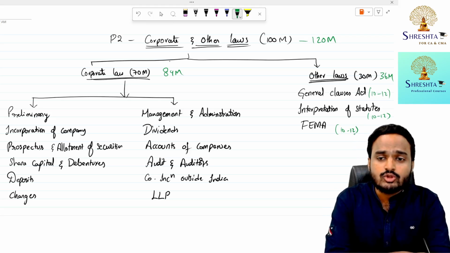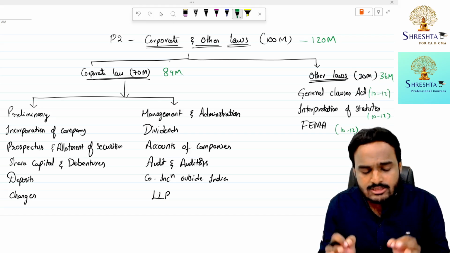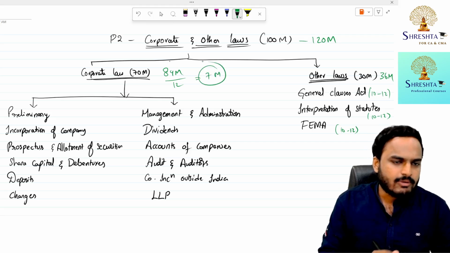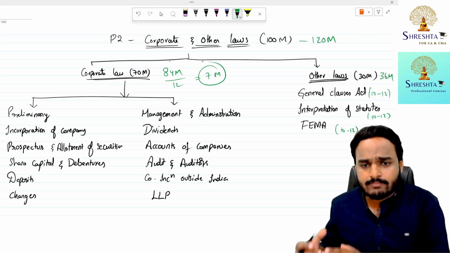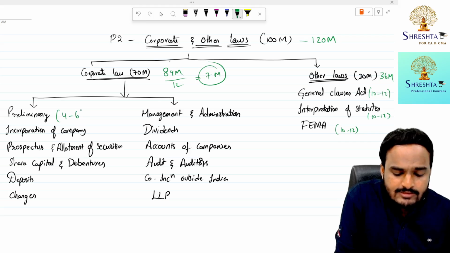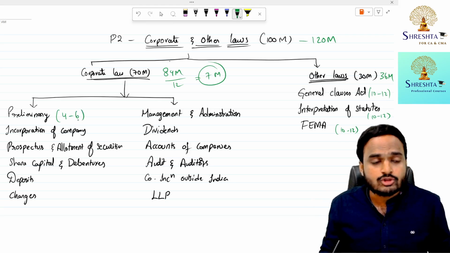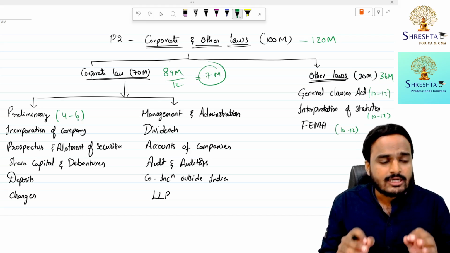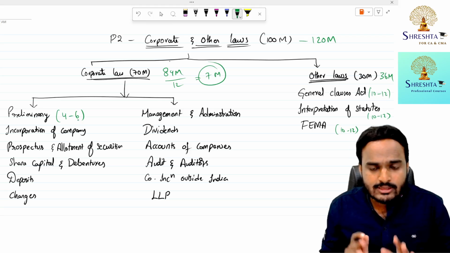So on average, you can expect 7 marks from each and every chapter, 84 divided by 12. But if you look into the previous examination papers, from Preliminary the expected weightage is 4 to 6 marks, including multiple choice questions.